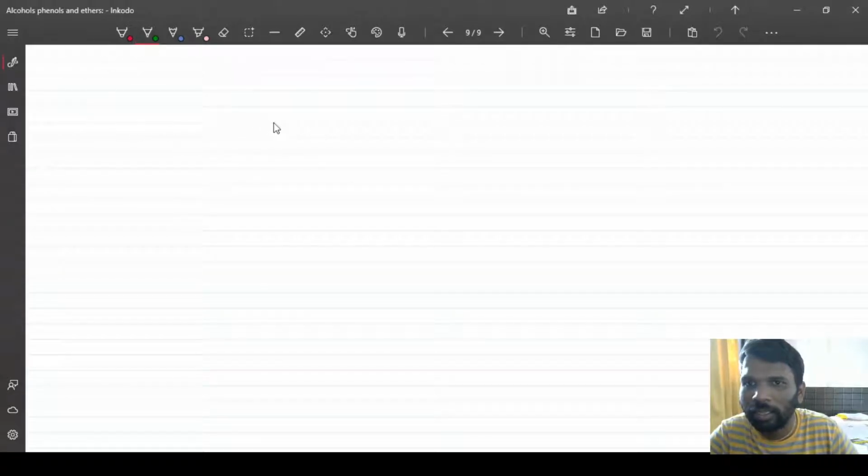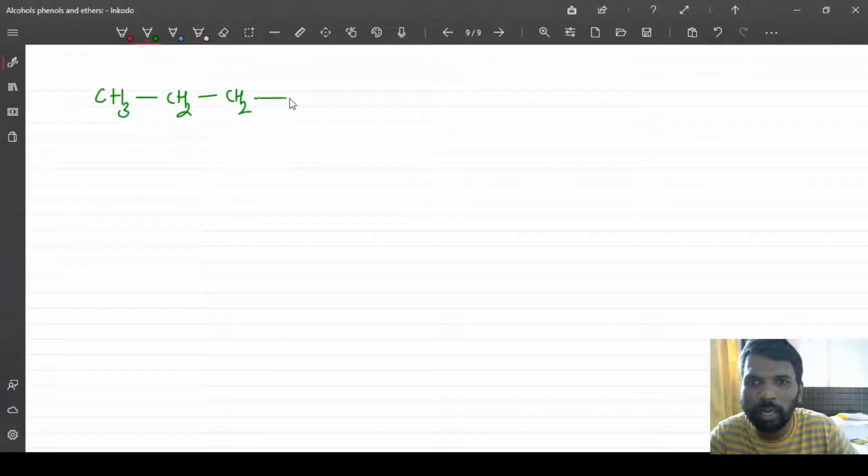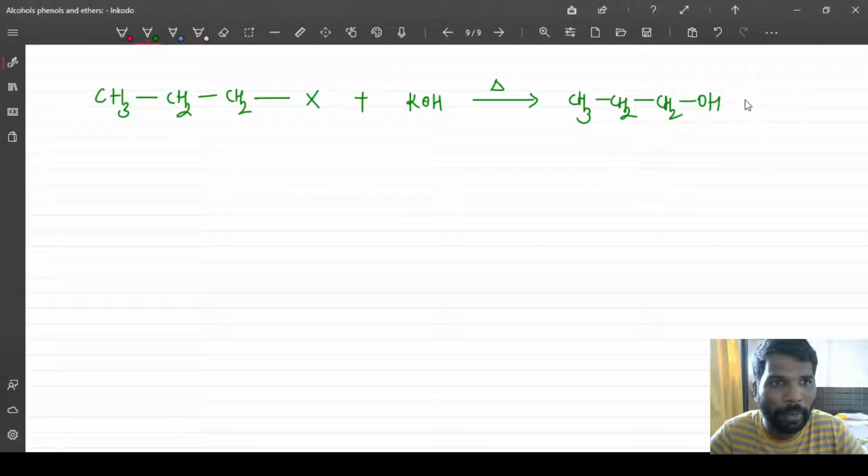Again I will write on this page: I take CH3CH2CH2 with a halide, a primary alkyl halide, and react this with a base and give a small amount of heat. Then what I get is CH3CH2CH2OH and a salt.